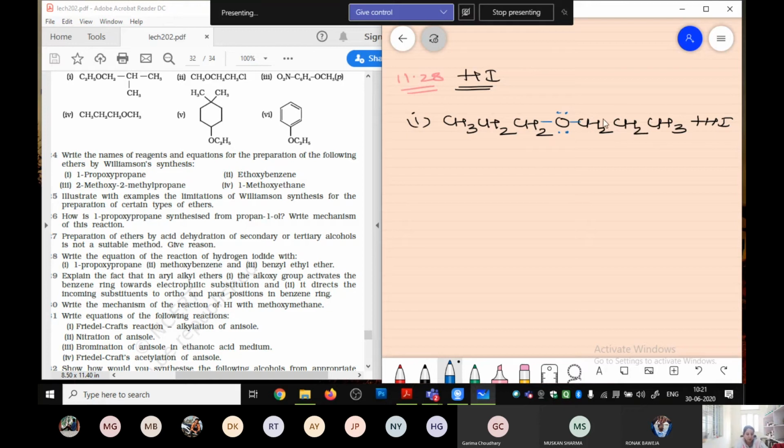Now, these are bonds, everywhere there is a bond. Now what is going to happen due to this lone pair, it is going to attack the hydrogen, and your bond is going to break from here. It is a symmetrical case, so there is no issue. It can break from here also or here also. So I have broken the bond from here. So what is going to be your product?